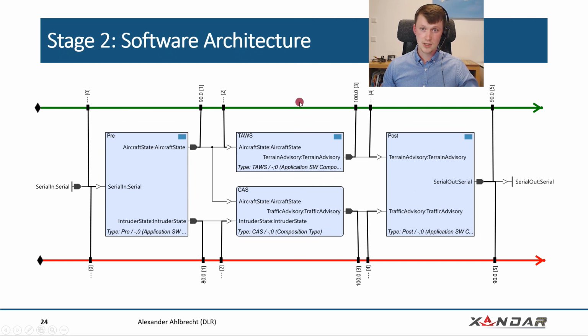And again, we can specify the timing requirements and make sure that we have all specified in a valid way. And this software architecture can then also be exported and used, for example, in tools like the TA2 suite to even go into further timing considerations.